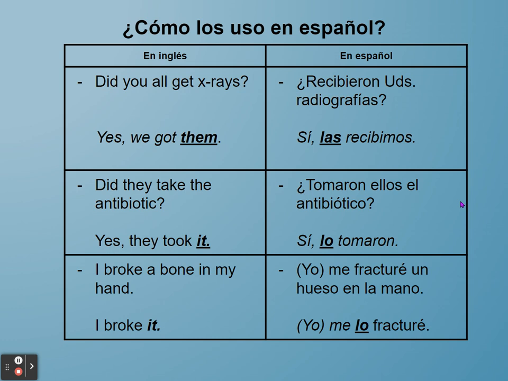So here you see the examples from earlier, just translated into Spanish. Our first, and you do want to write down the English again, but then also the Spanish next to it in the chart at the top of Página 2 for comparison. So we start off, did you all get x-rays? Yes, we got them.